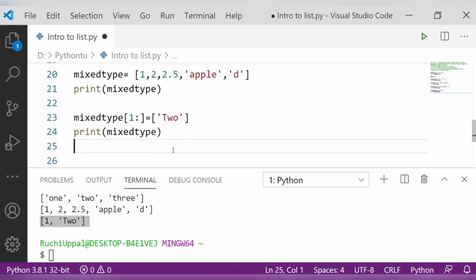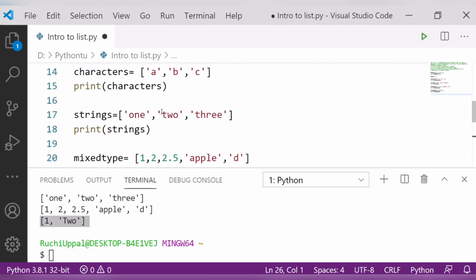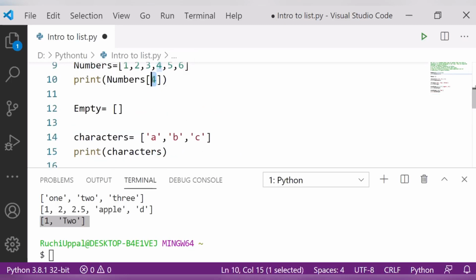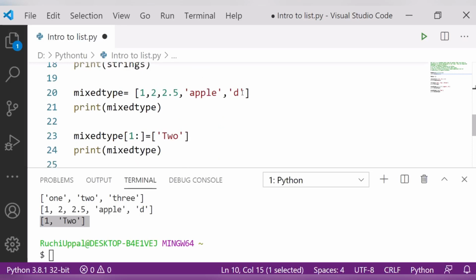Now next thing is how to fetch the value. Just suppose you want to fetch the value from here, that I told you upper side also, but there I told you if you have to fetch the value from the index one. Now suppose if you want to fetch the value from the last, suppose this one, I will change it to None. None means you can say nothing, but in Python it does not mean 0.